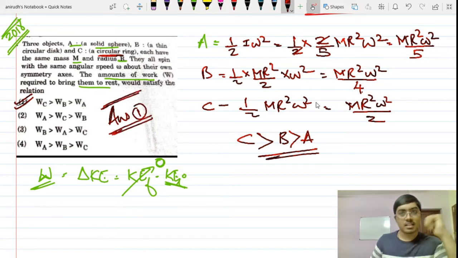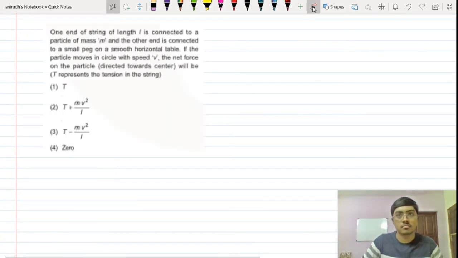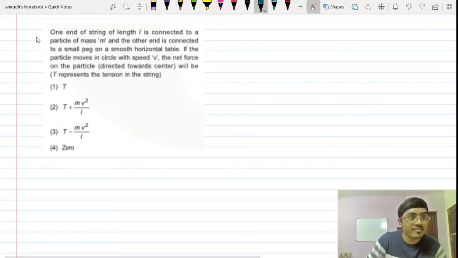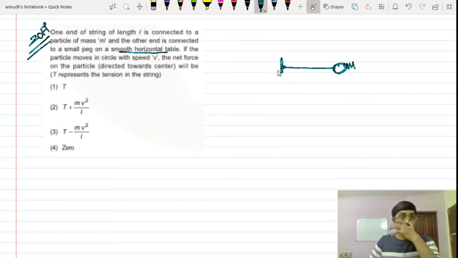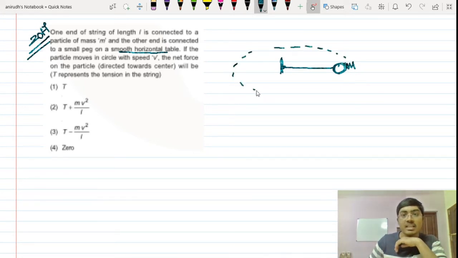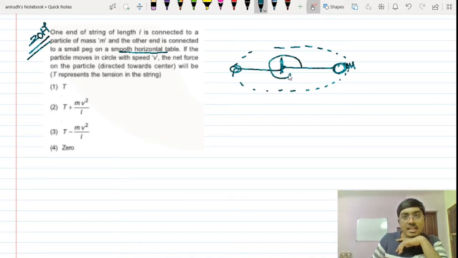Simple question, isn't it? Let's proceed to another one. So this is a question from the year 2017 exam. One end of a string of length L is connected to a particle of mass m, and the other end is connected to a small peg on a smooth horizontal table. So let's suppose this is a table. Now here one end is connected to a mass m and the other end is connected to the peg like this. If the particle moves in a circle with speed v, so this is actually moving in a circle with the speed v in this particular way. Fine. So it actually revolves like this.